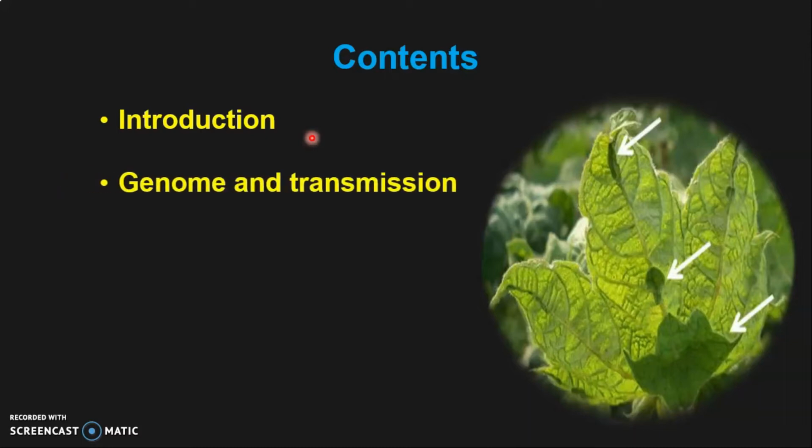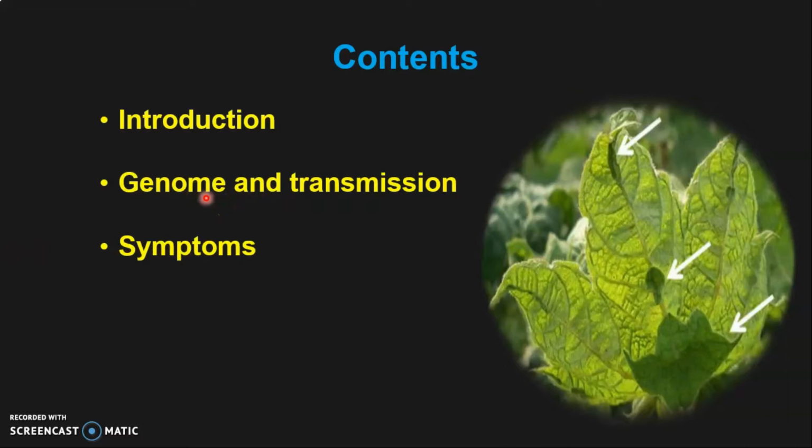And then I will talk about genome and transmission: how many virus species are involved in cotton leaf curl disease, what is the structure of nucleic acids, and then its vector, what are the vectors by which this virus is transmitted.